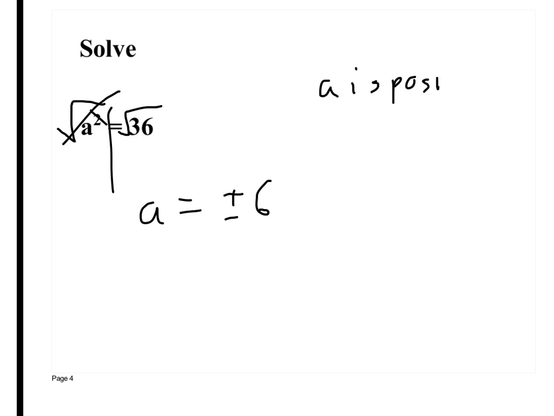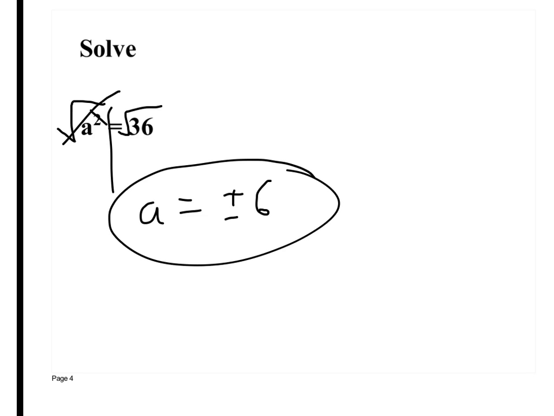Does it say A is positive? Is that written out? Does it say A is negative? So I have no idea which one it is, do I? No. So A could be positive or -6. That's why I taught you the other day about this symbol right there. Positive or negative, plus or minus, because it could be either. I don't know which, so I give you both.